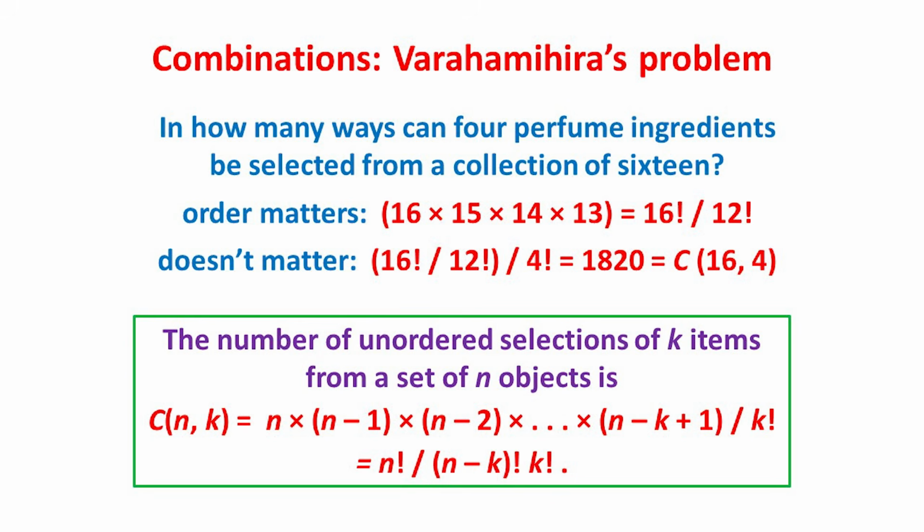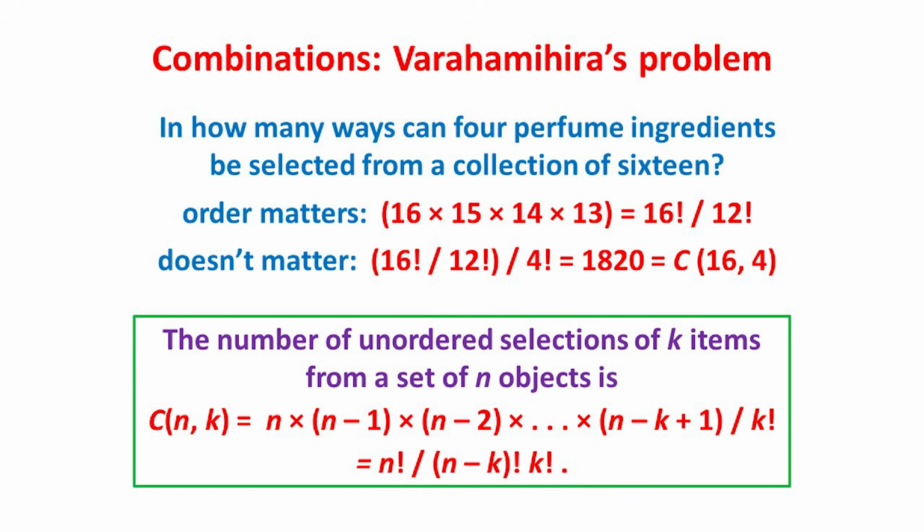If the order of selecting the ingredients had mattered, there'd be 16 ways of selecting the first one, 15 ways of selecting the second, 14 ways for the third, and 13 ways for the fourth, giving 16 times 15 times 14 times 13 selections in total. Notice that this number is 16 factorial divided by 12 factorial.